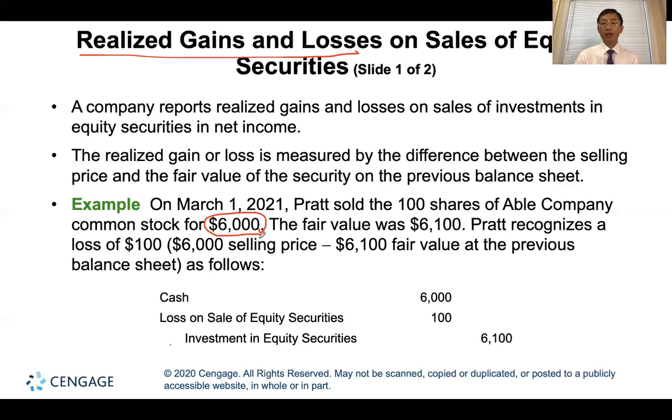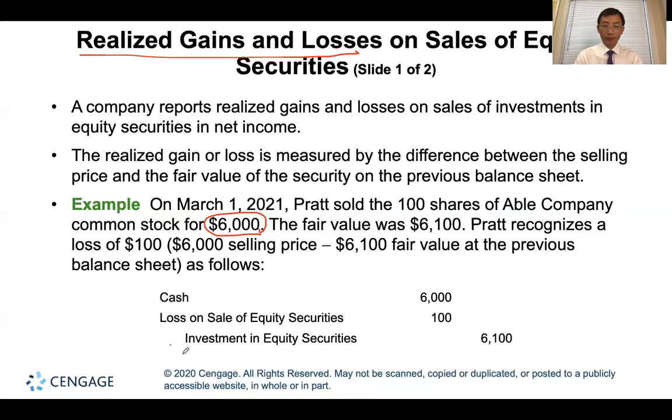So this sale actually caused a $100 loss. The journal entry is: debit cash, debit loss on sale of equity security, credit investment in equity security. Okay, so that's easy.